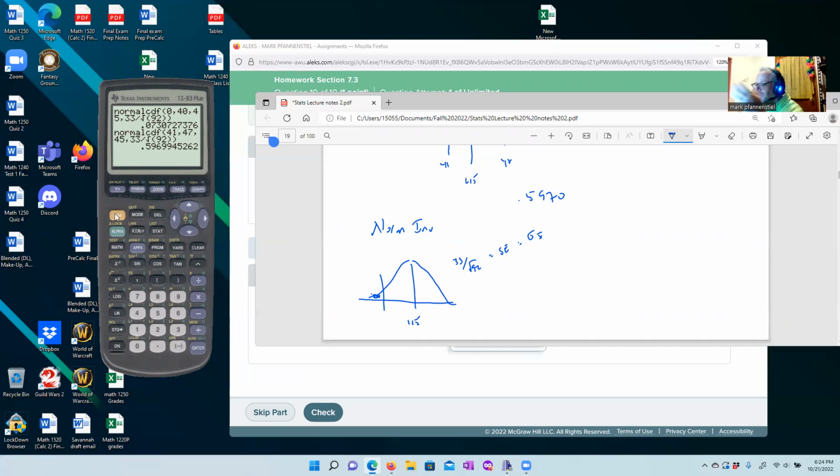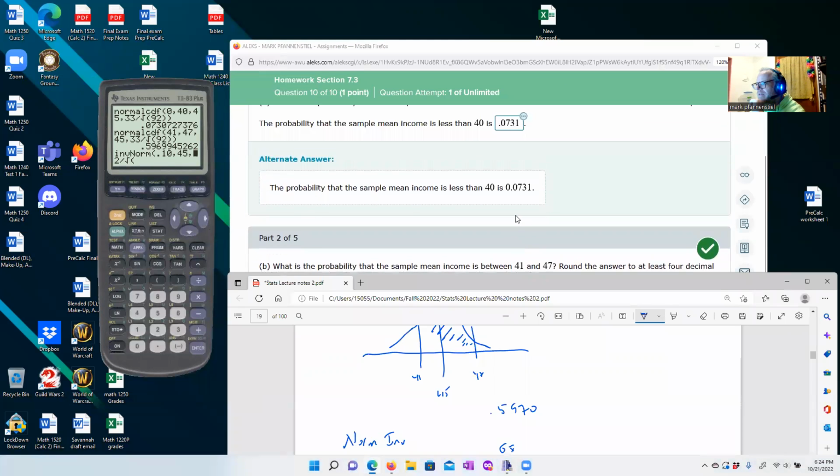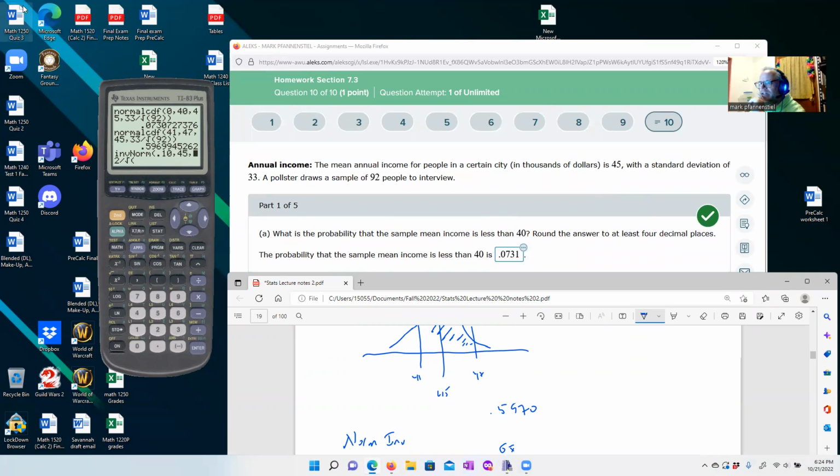Okay, so because we have a name for everything, right? No, not everything. So we're going to go to norm or INV norm. Okay, what's the probability? It's 0.10. Okay, what's our mean? Our mean was 45, and our standard deviation was 92, divided by the square root. Okay, divided by the square root of. That's not right. How about we double check our standard deviation here? Okay, standard deviation of 33 divided by the square root of 92.